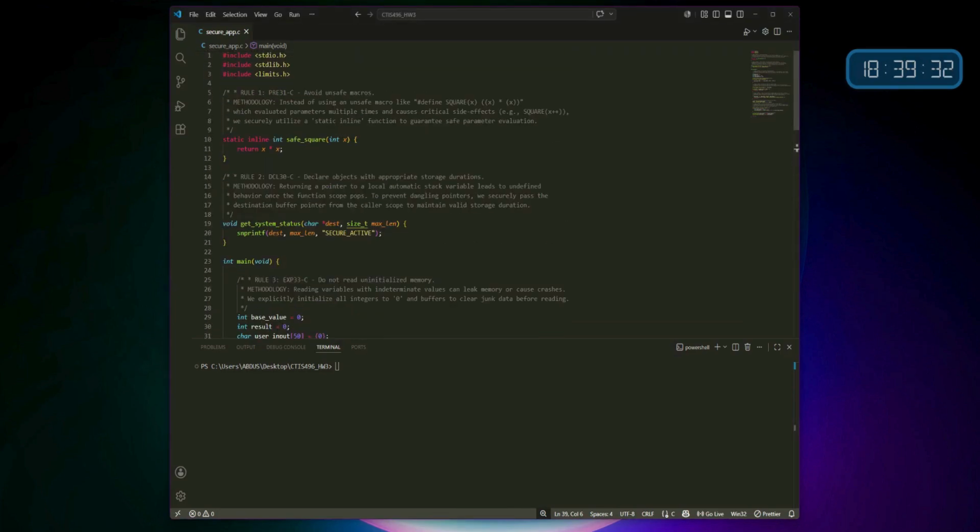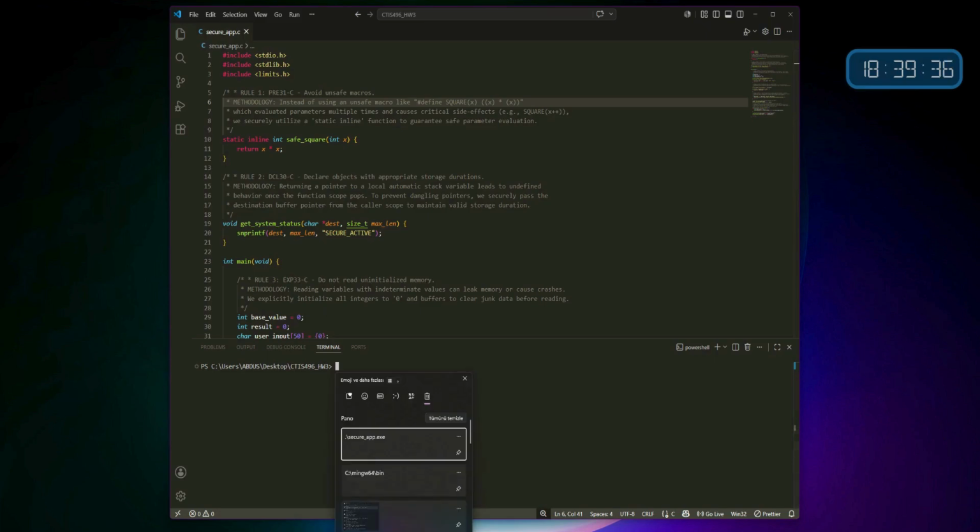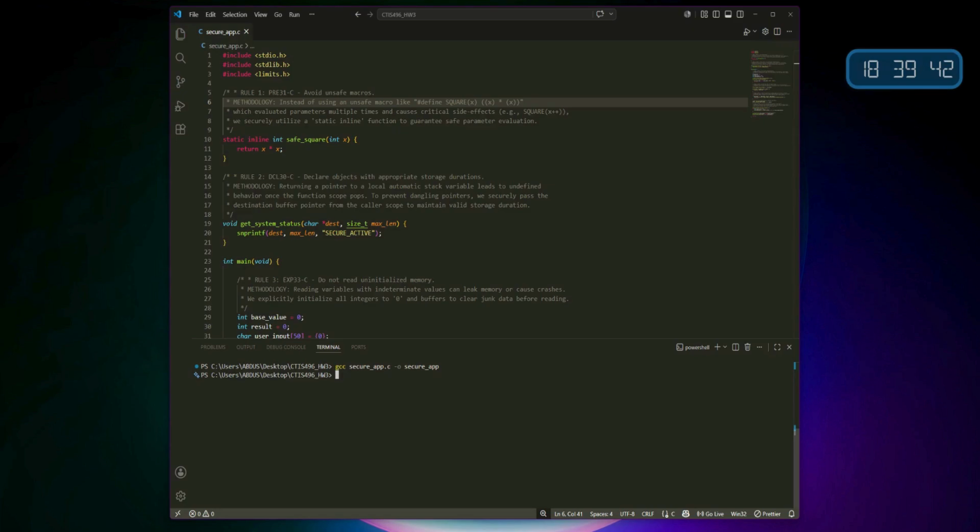Hello, today I will present my submission for CETA AS 496 Homework 3 Question 1. I have implemented a C program that complies with six specific SEI CERT coding standards.